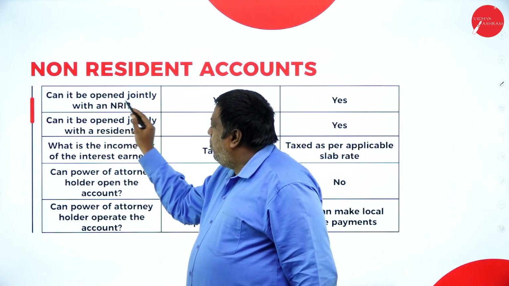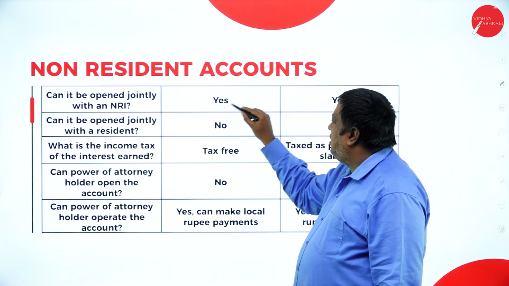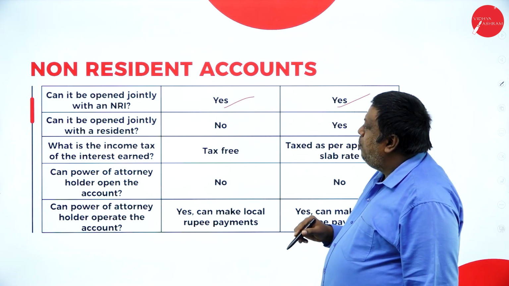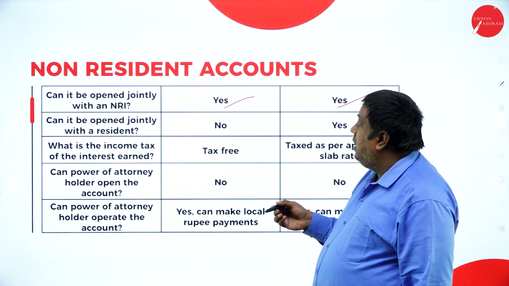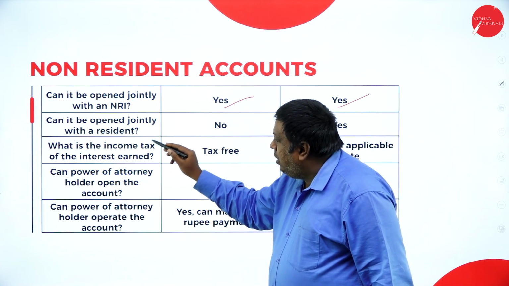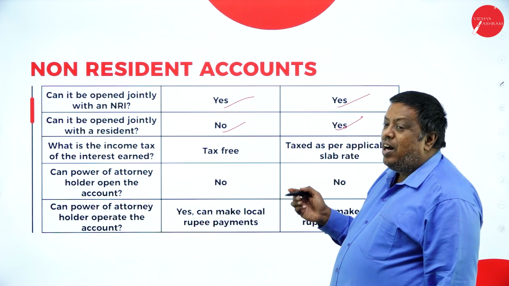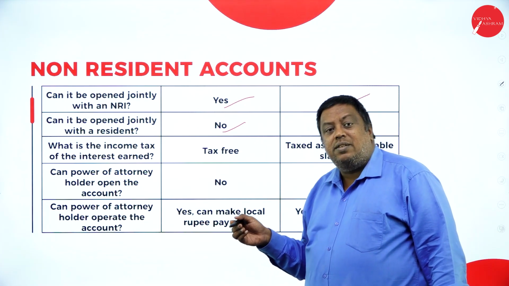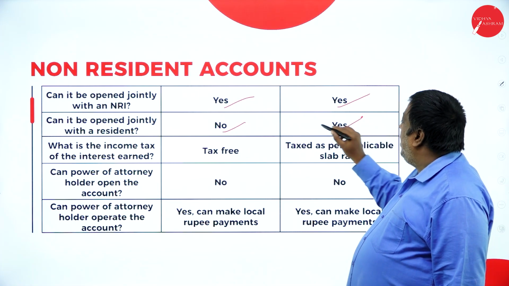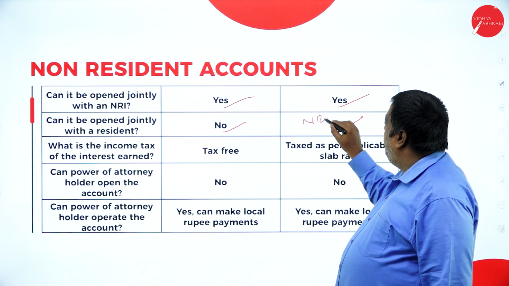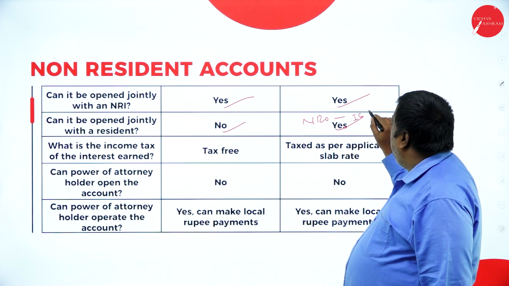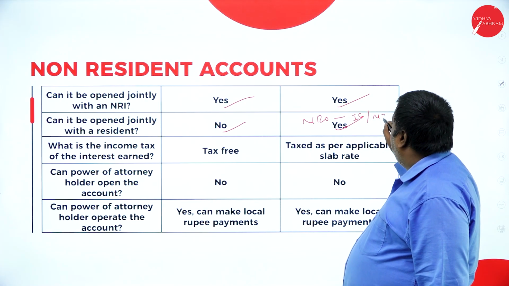Next, can it be opened jointly with an NRI? Yes. Both accounts can be opened jointly with any other NRI. Can it be opened jointly with a resident? No for NRE, but NRO can be opened. Means one person from India and the other person from outside India. NRO can be opened by an Indian citizen and a non-Indian citizen.